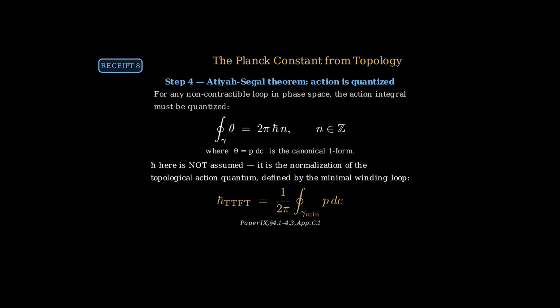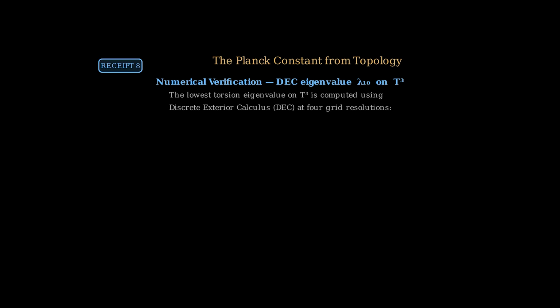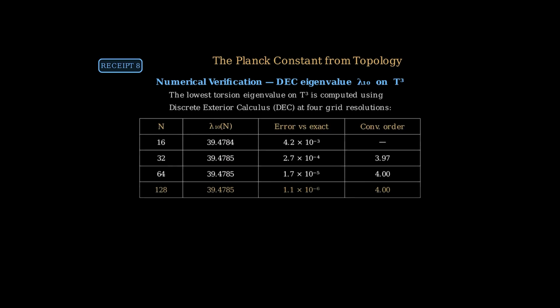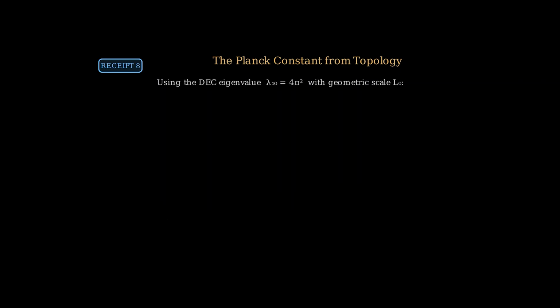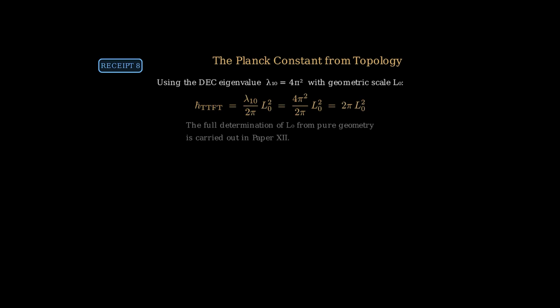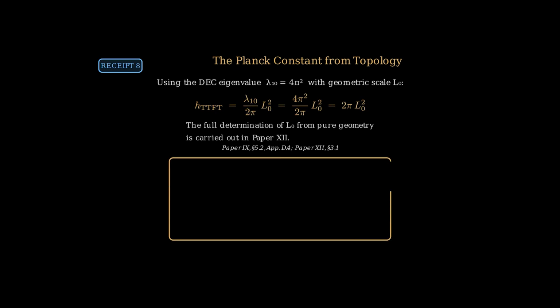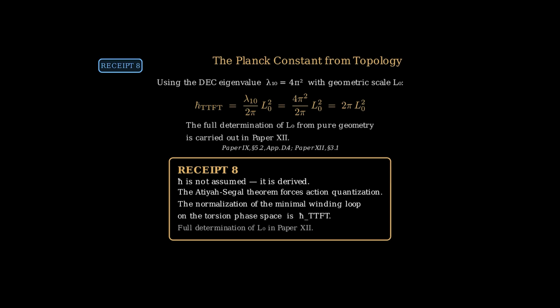The discrete exterior calculus DEC eigenvalue lambda 10, the lowest torsion eigenvalue on the 3-torus, is computed numerically with 4th order convergence. The log-log convergence plot shows empirical slope -4, exactly the expected O of n to the -4 behavior for a 4th order DEC discretization. This is not fitting. It is the predicted convergence order being confirmed. Using this eigenvalue with an illustrative geometric scale L0. The full determination of L0 from pure geometry is carried out in paper 12. This is receipt number 8.